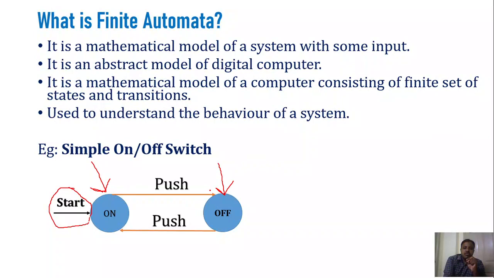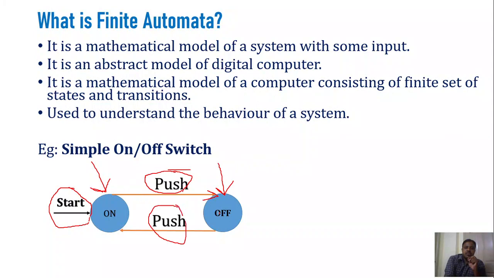So here you could observe this transition from the on state to the off state. When the switch moves from the on state to the off state, whenever you push the button, this pushing of the button will be considered as an input. So during the on state, if you push the button, the switch will move from the on state to the off state, right? The same is the case with the off state. It will remain in the off state until you push the button again.